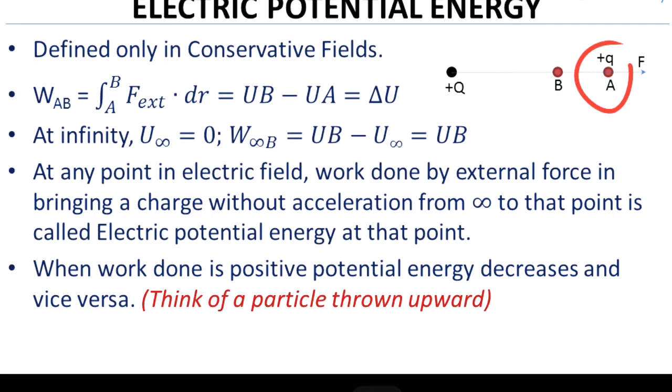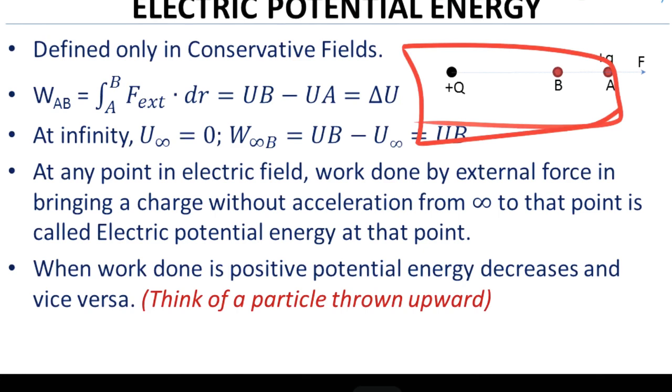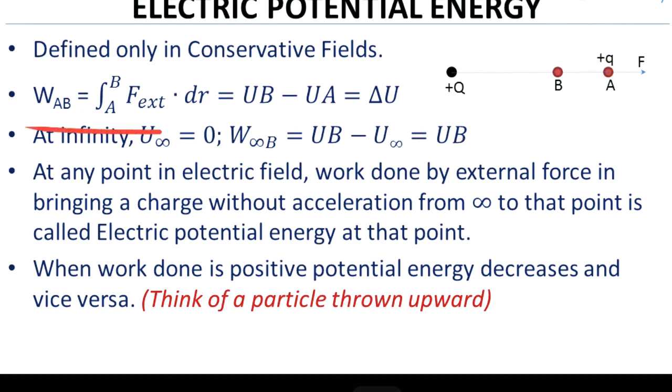Because of this external force, we have to do some work. This work is stored in the form of potential energy to maintain the system, and this stored energy is called the electric potential energy. So guys, the work done from A to B can be calculated as the integral from A to B of F external dot dr, because this force is a variable force. This work done is equal to UB minus UA.